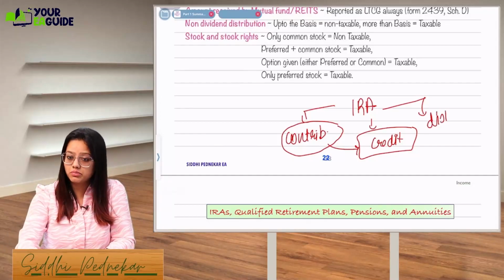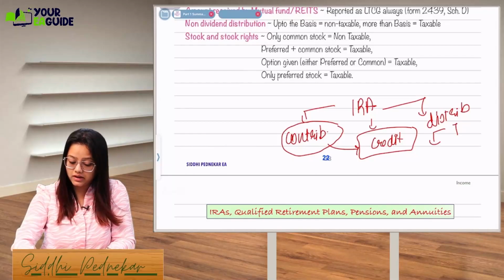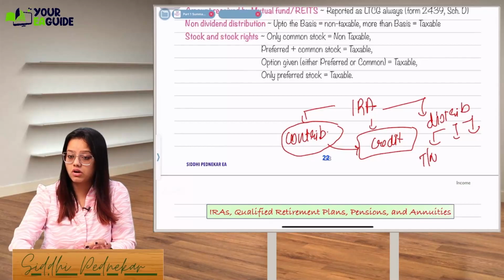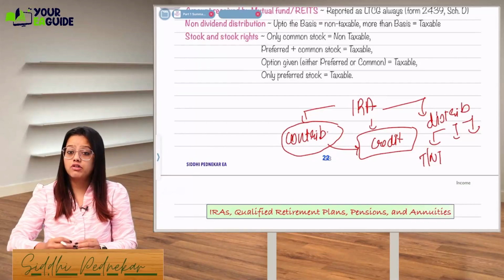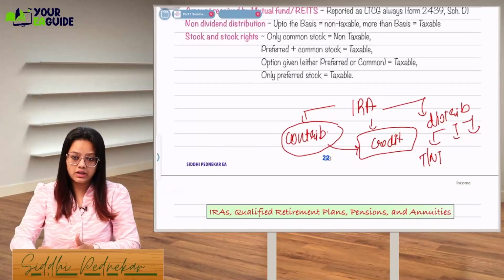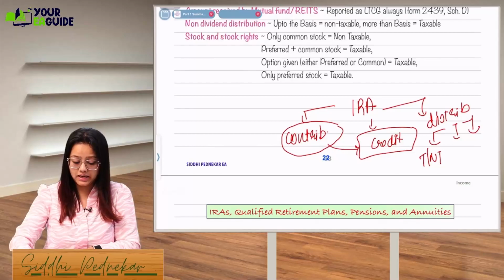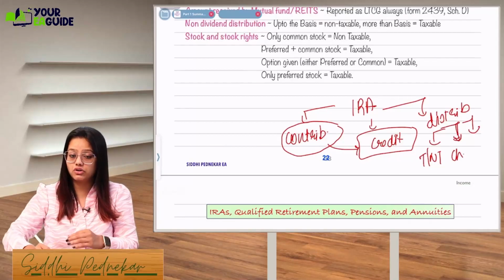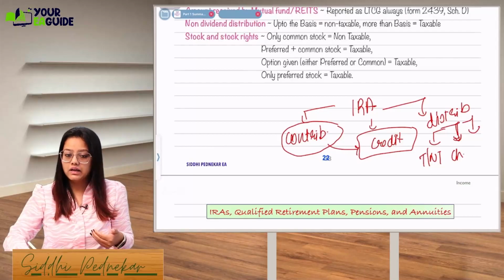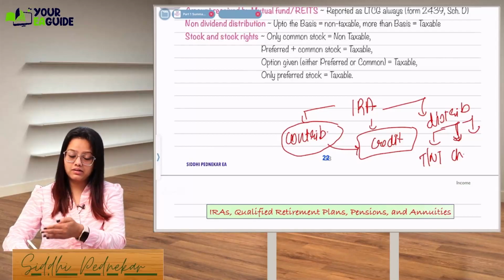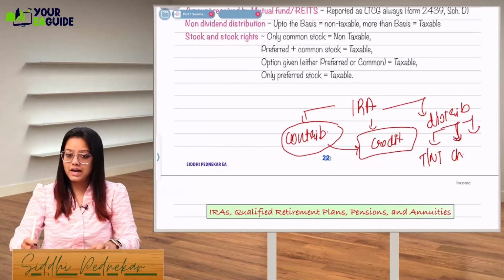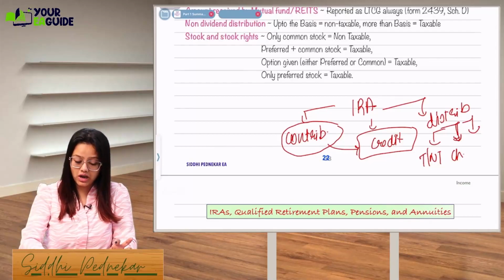And once you take a distribution, there are three things to consider. One is whether the distribution will be taxable or non-taxable, which depends on how much you distribute and from which account you are getting it. Second, sometimes you make a charitable donation directly, meaning you're not taking the money with you. You just guide the financial institution to distribute this much amount to this charitable institution. That is a charitable distribution from your IRA.